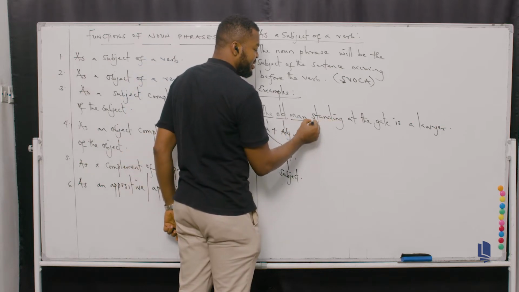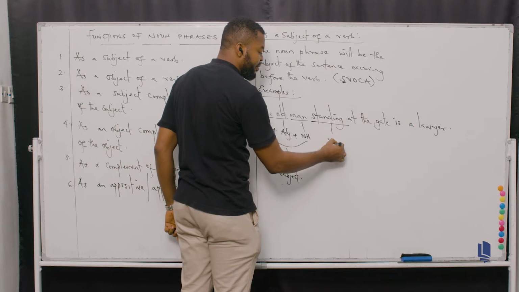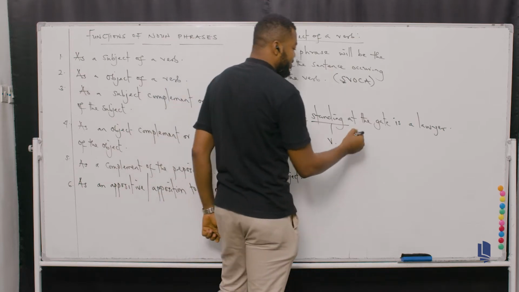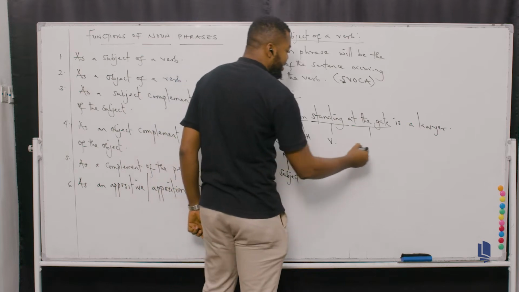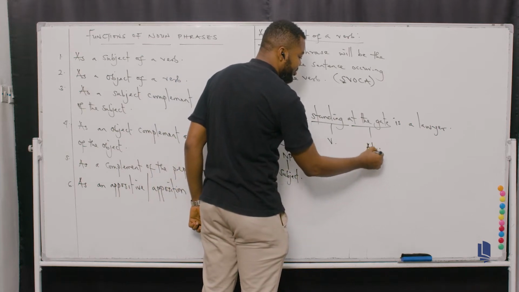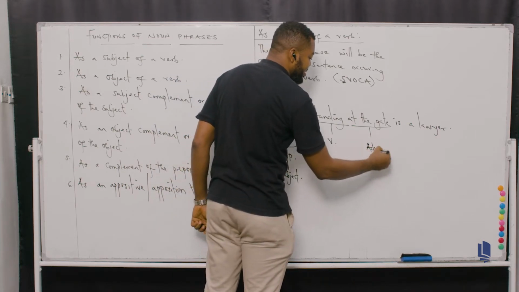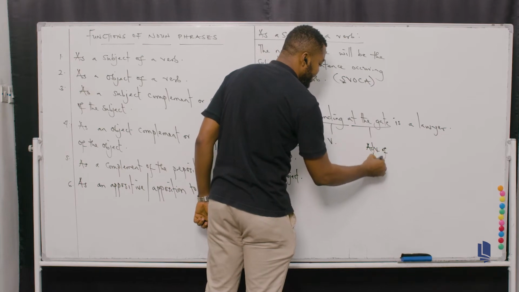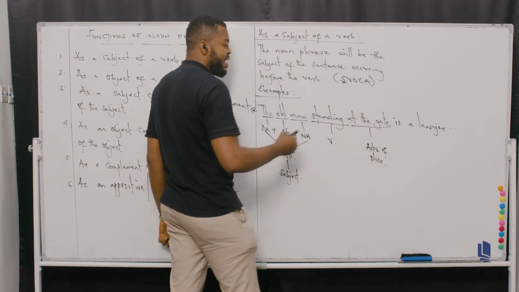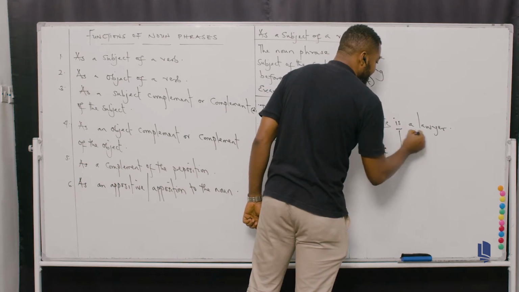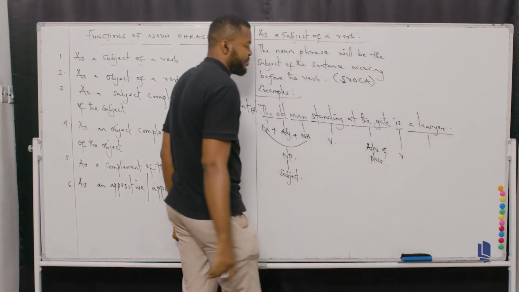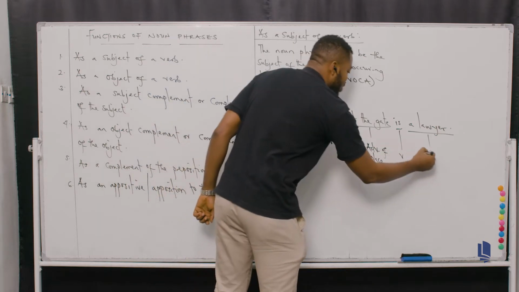Don't forget, this standing is a verb, okay? And then you have at the gate. At the gate is what? At the gate is an adverb, remember? Because it's talking about adverb of place. And then you can see is also a verb, and a lawyer here is functioning as the complement.